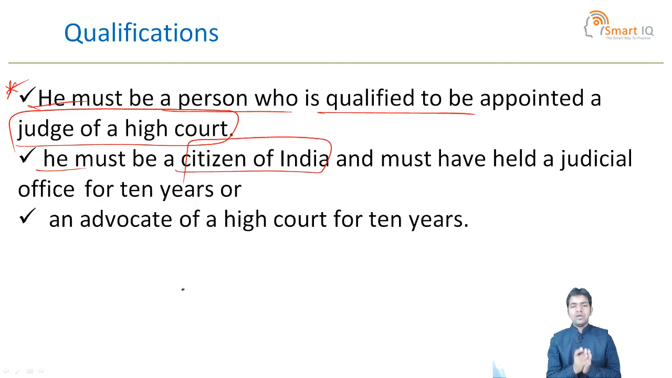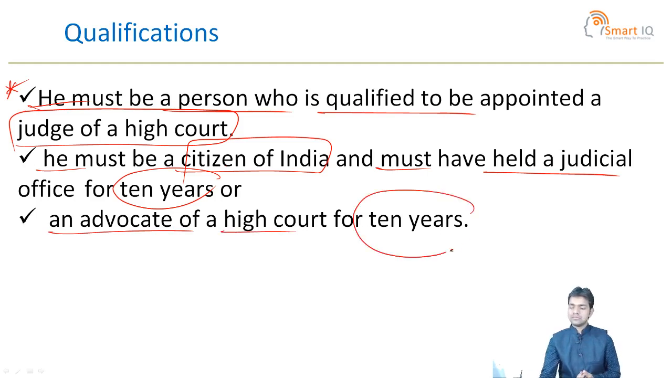The Advocate General must be a citizen of India, which means the post is not eligible for foreigners, only for citizens of the country. He must have held judicial office for 10 years. This is the condition for the appointment of a Judge of the High Court. A person must have held judicial office for up to 10 years, or been an advocate of a High Court for 10 years. So these are the three conditions regarding the qualification of the Advocate General of the state.